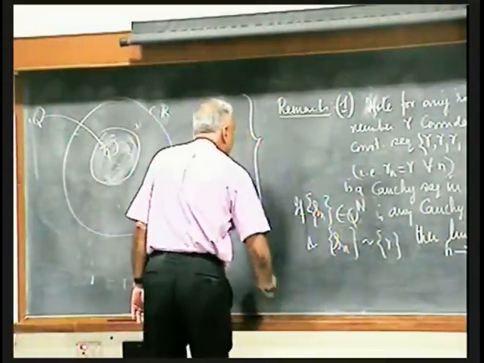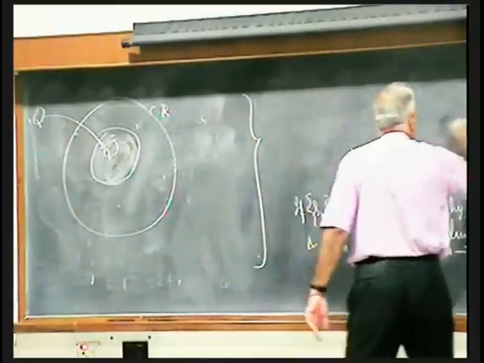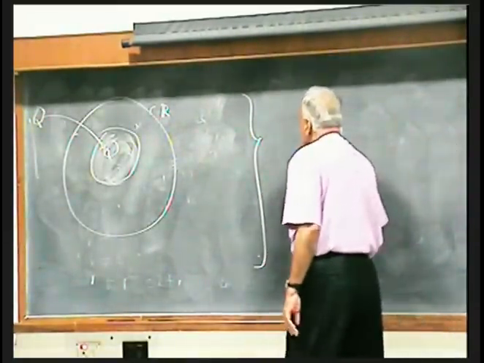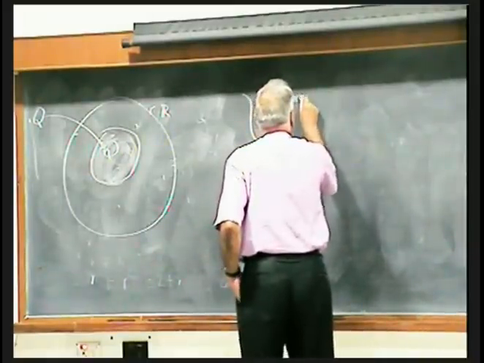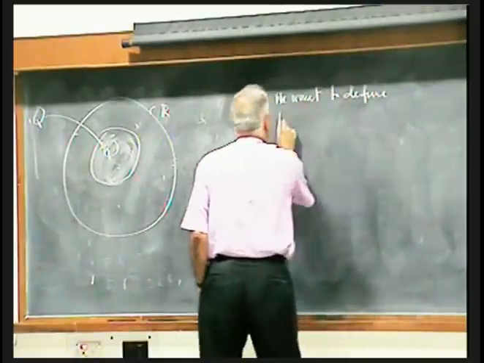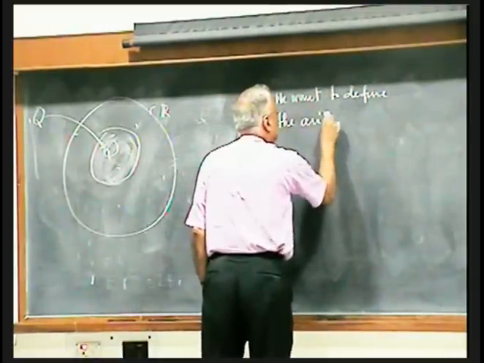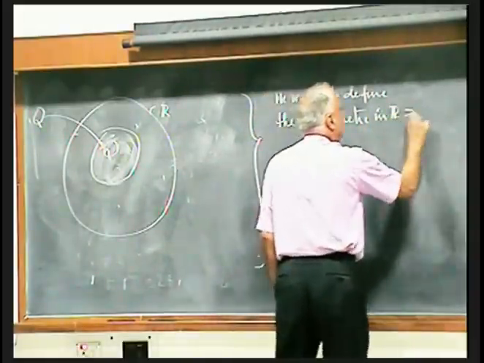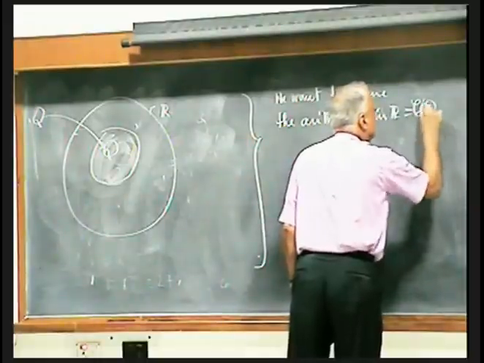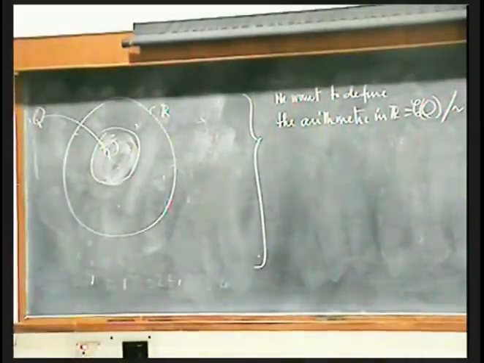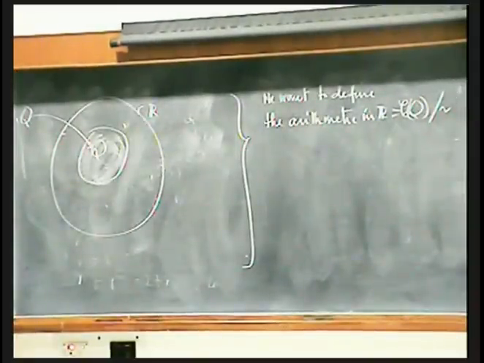So we want to define the arithmetic in R. Remember, whenever I say R, I mean the set of all equivalence classes among the Cauchy sequences with the equivalence relation.